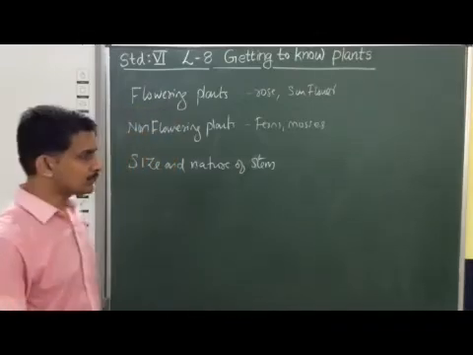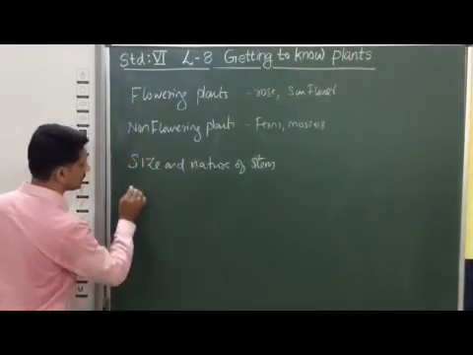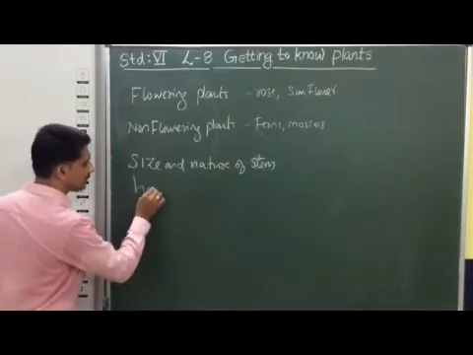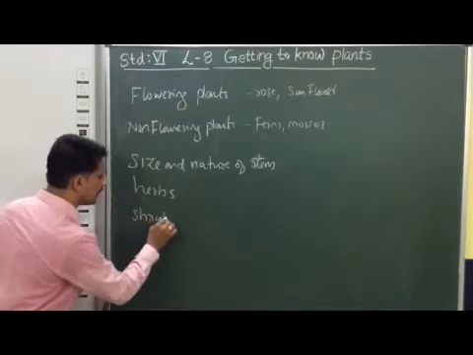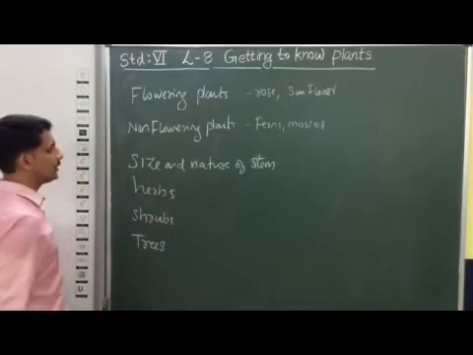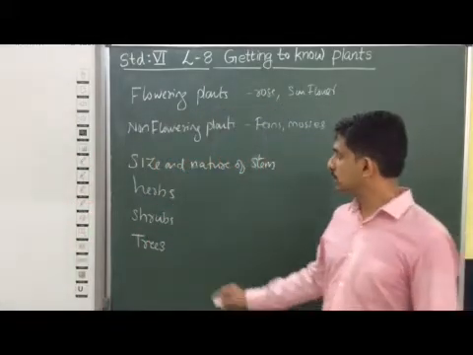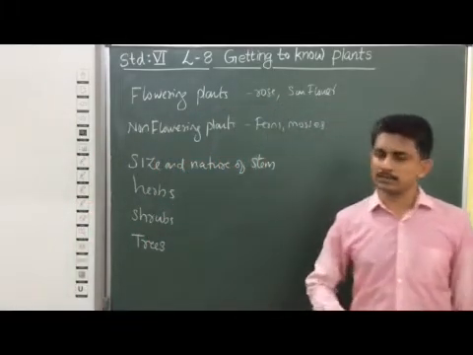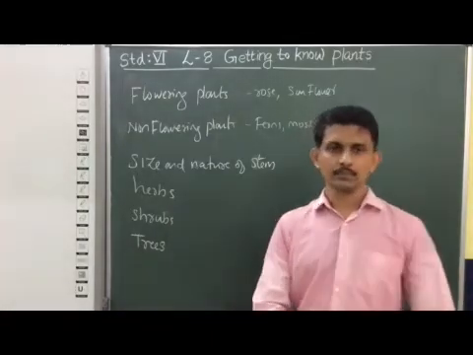On this basis we are classifying the plants into three categories. They are herbs, then shrubs, and the third category is trees. So this is the way we can classify the plants on the basis of their size and the nature of the stem as herbs, shrubs and trees.